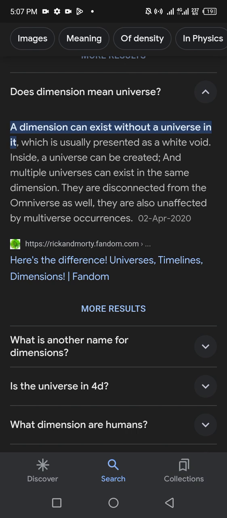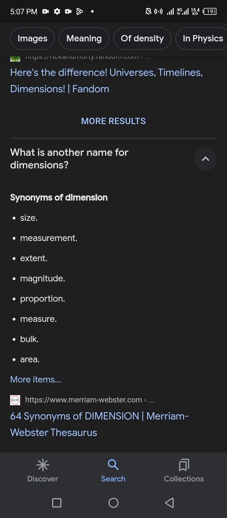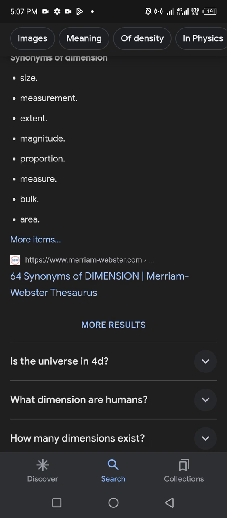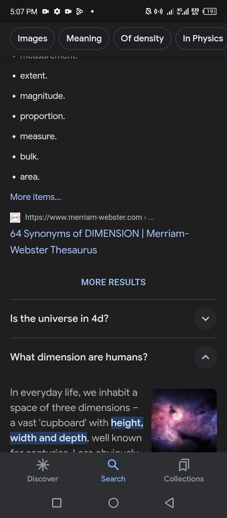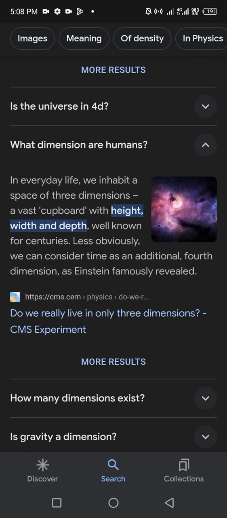What is another name for dimension? तो उसका जो synonyms of the dimension: size, measurement, extent, magnitude, proportion, measure, bulk, area. उसके बाद होता है dimension and humans. What dimension are humans in? In everyday life, we inhabit a space of three dimensions: a vast cupboard with height, width and depth, well known for centuries. Less obviously, we can consider time as an additional fourth dimension, as Einstein famously revealed.